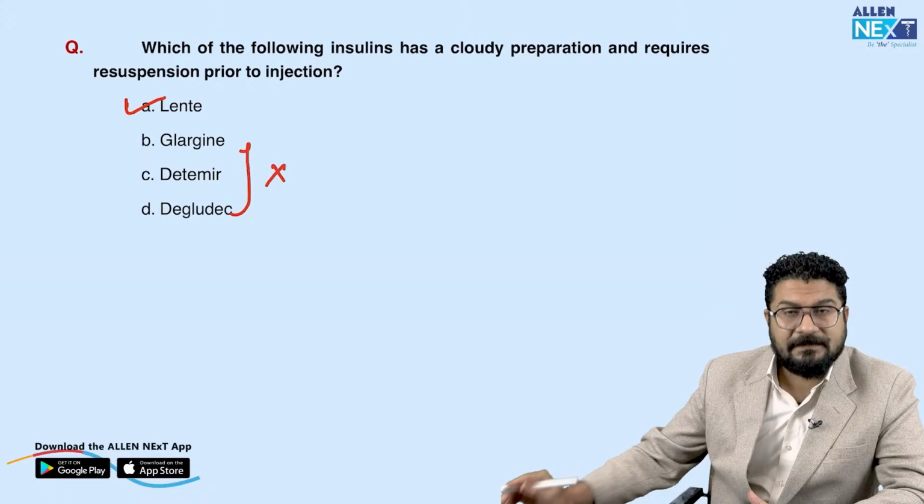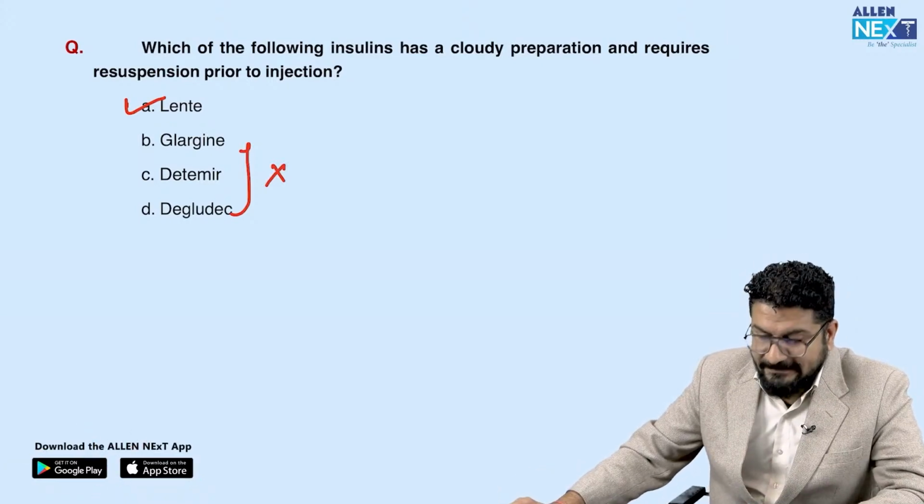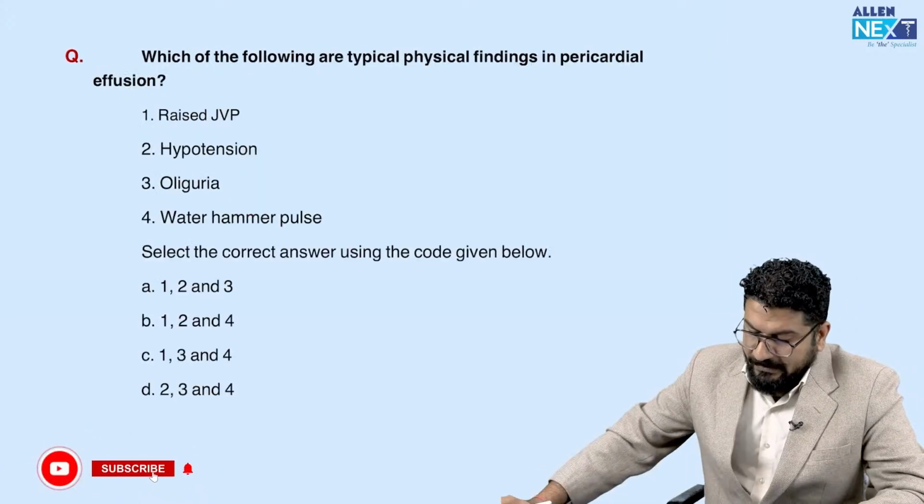These are not, I can say, cloudy preparations; these are clear. So lente is the insulin that is cloudy in nature. Okay, again the easy one.